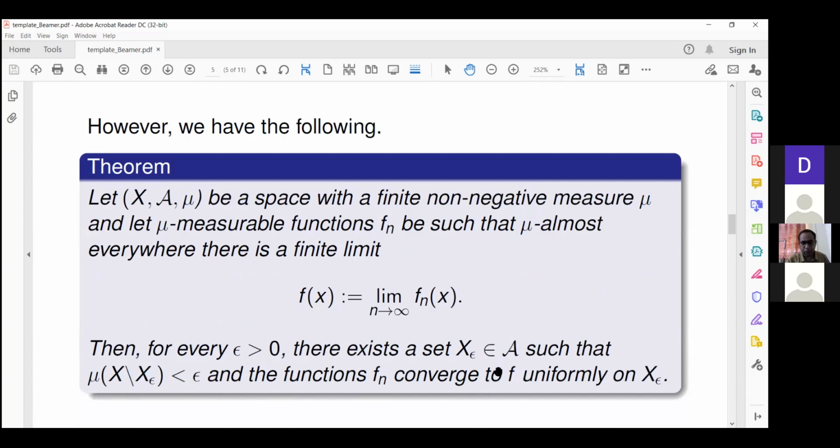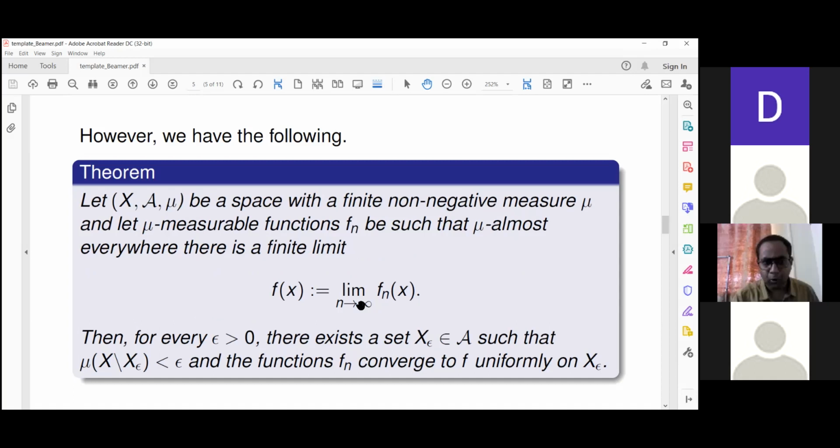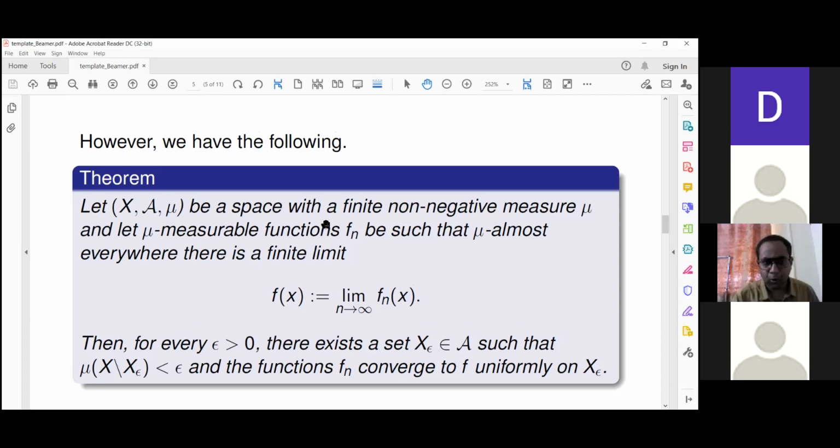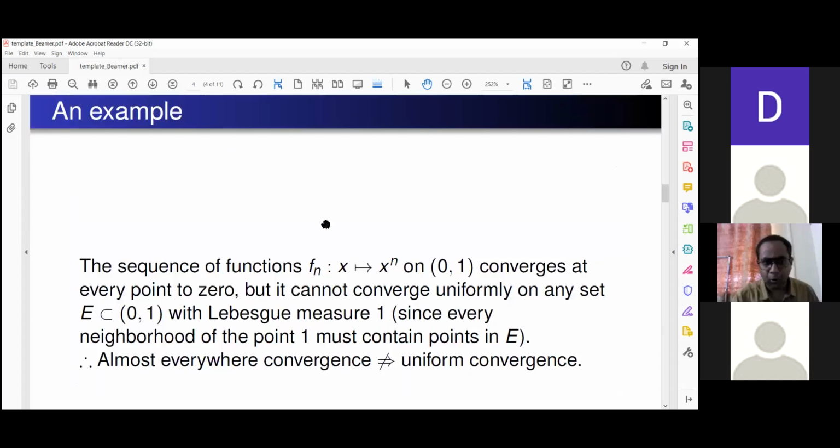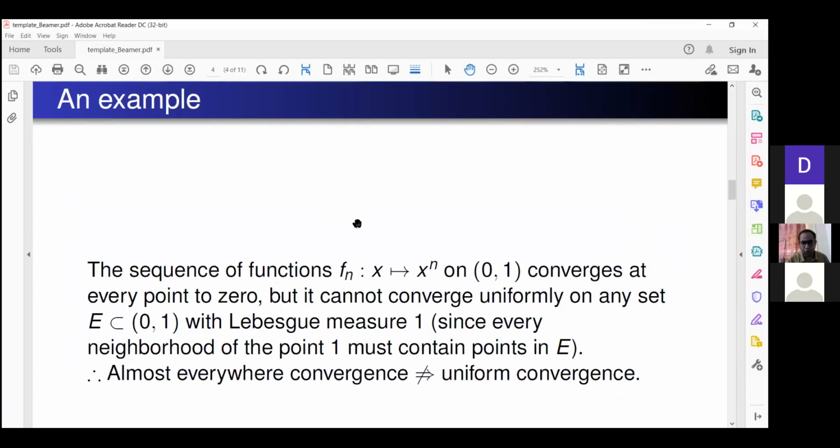So the whole theorem is that the almost everywhere convergence we had previously is almost uniform, in the sense that we can have sets arbitrarily close to the whole space on which the convergence is uniform. Note also that epsilon cannot be taken to be 0 here. That is, of course, these are not equivalent. And that is the next proposition.